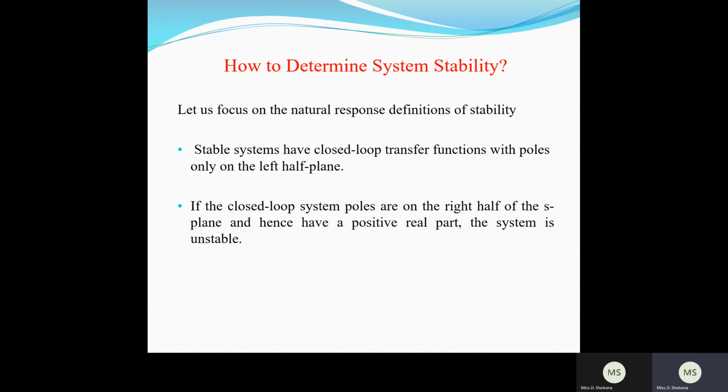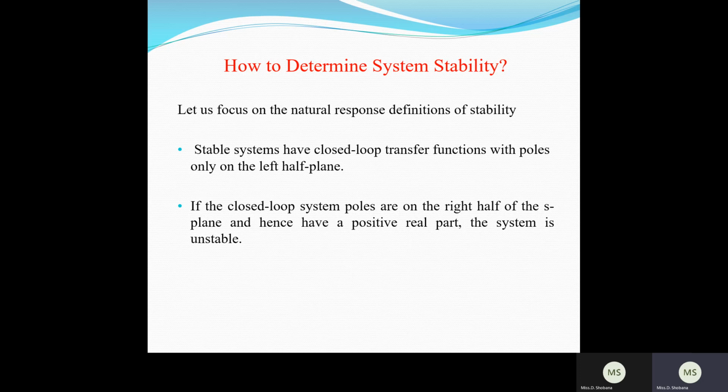In this fourth unit, stability analysis of the control system, we are going to take this concept only. We will have an open loop transfer function, and from that you can determine the closed loop transfer function. This transfer function will have poles and zeros. If the poles are located in the left half of the S plane, then the system is stable. If the poles are located on the right half of the S plane, the system is completely unstable. This is the main thing we have to understand.